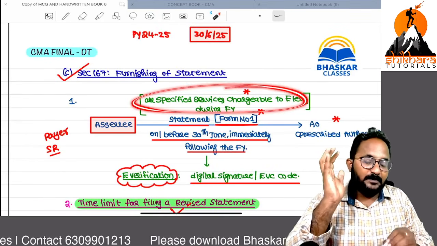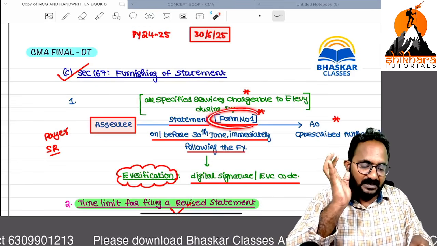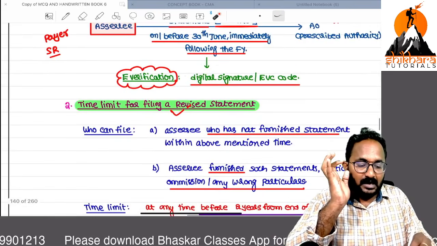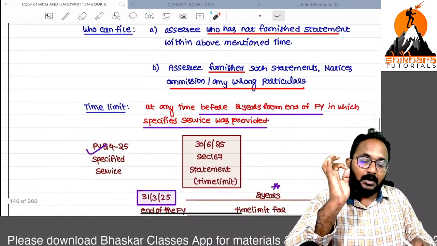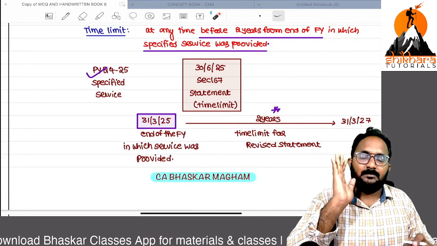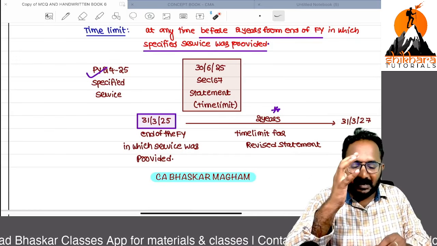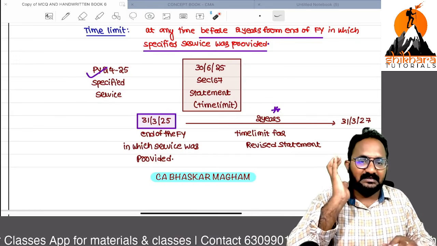All the specified services we consumed and the equalization levy we deducted, all these things we have to submit in form number 1 to the AO, along with the digital signature or electronic verification code. If you have not submitted within this time, or already submitted and any mistake is there, you can file the revised statement. Revised statement time limit: within 2 years from the end of the year in which services were taken.